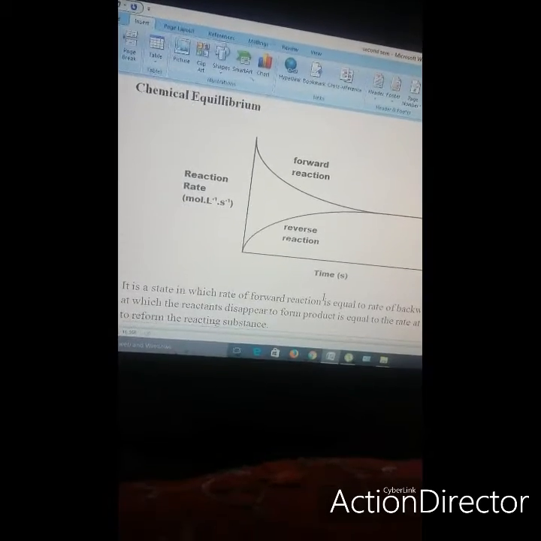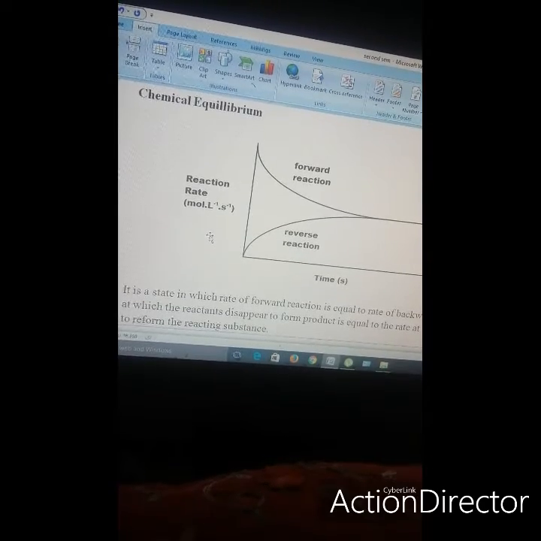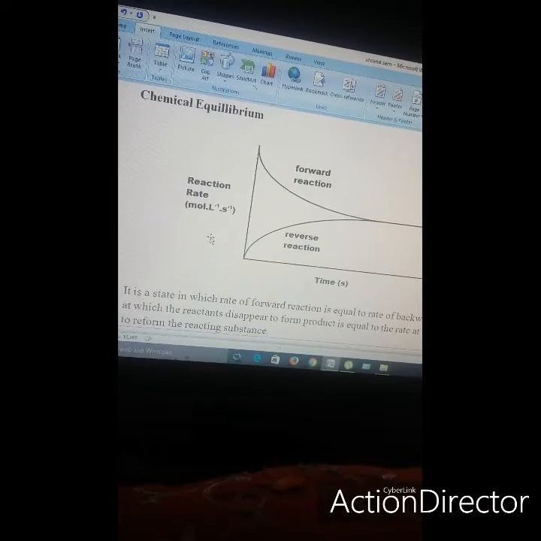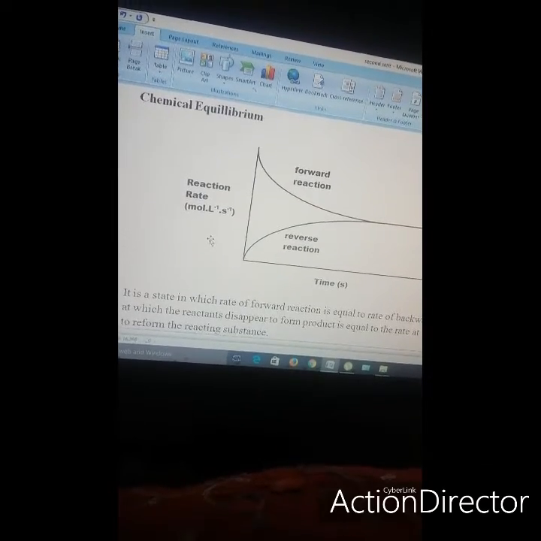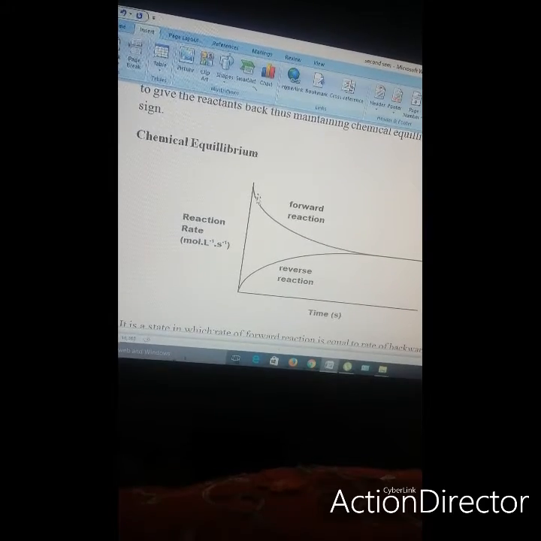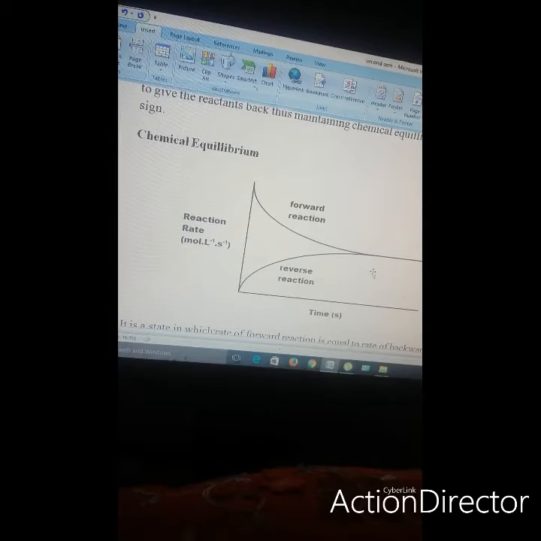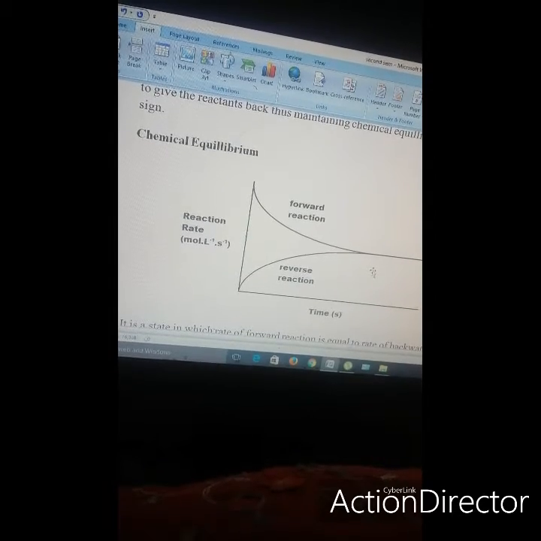Now let us explain the state of chemical equilibrium. Let us say a reaction in which A plus B reacts to give C plus D. The reactants A plus B react to form products. With the passage of time, the concentration of the reactants will decrease, so the rate of forward reaction will decrease.